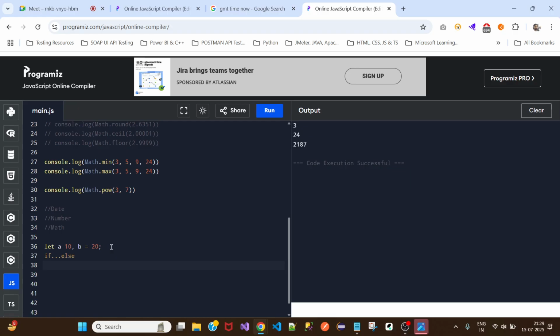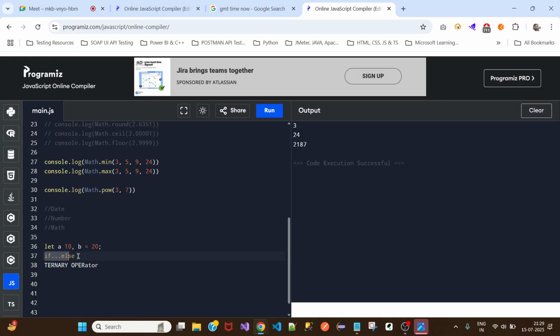It is an operator. The ternary operator. So using this ternary operator as well, we can check which is the greatest number. Yes, you can use the ternary operator, or you can use the if else condition, or you can go with the math methods, min or max.